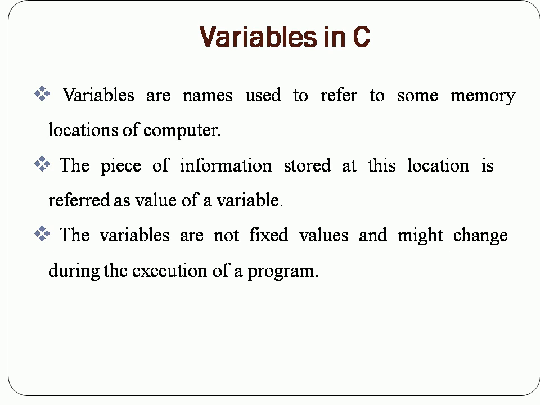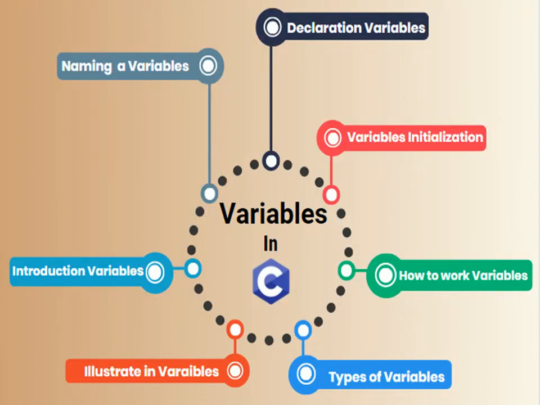As we said, variables in C are storage used to hold values. The data that variables hold can be of different types like int, float, char, double, etc. All the code or program depends on the variable as it describes the type of data for execution. In this session, we are going to see how variables play an important role in C, how to initialize variables, how to declare variables, what the types of variables are, and how we are going to work with the variables.